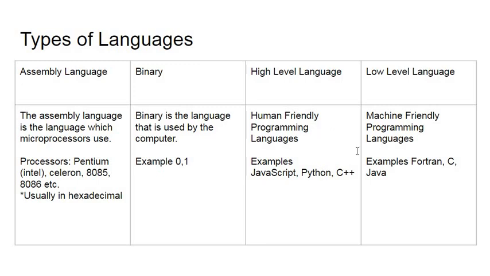High-level languages are human-friendly programming languages, meaning that they often include words from human languages like English to make the language easier to understand. Some examples of this are JavaScript, Python, and C++. The low-level language, on the other hand, is machine-friendly, meaning that the machine finds it easier to read, but it's harder for humans to read. These are some of the older languages like Fortran, C, and Java.